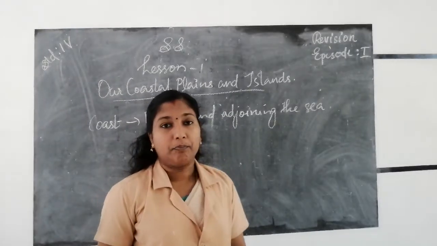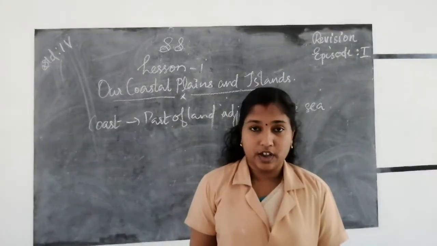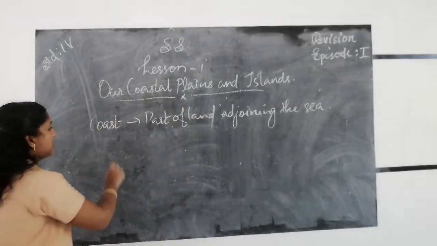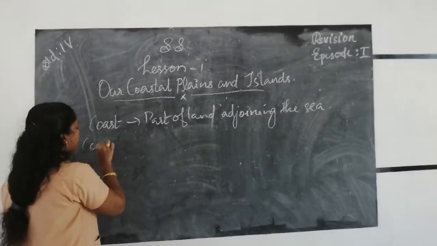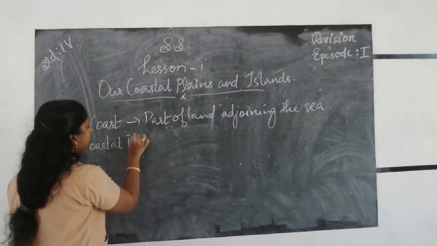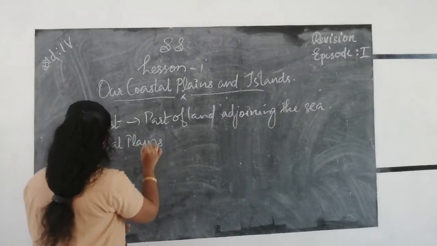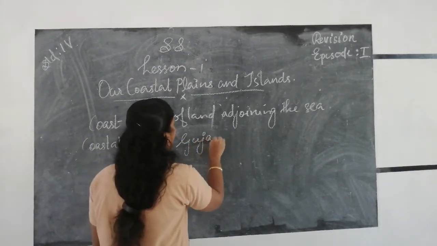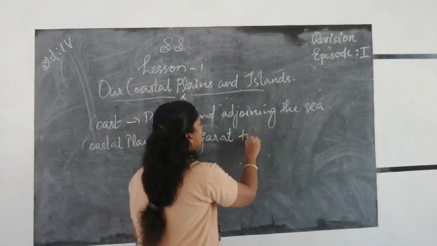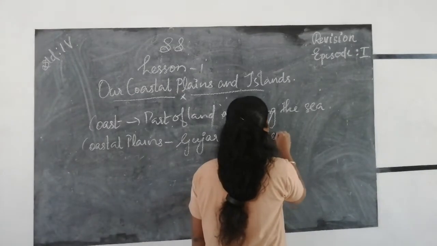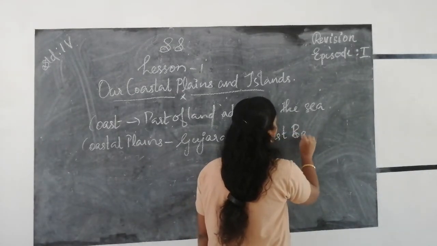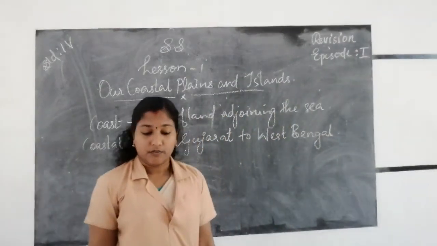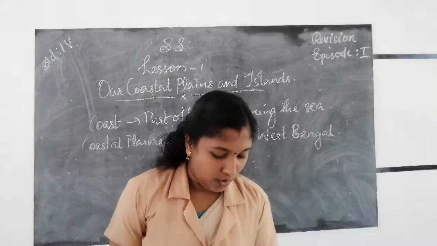In India, the coastal plains stretch from Gujarat to West Bengal. The coastal plains stretch from where? Gujarat to where? Gujarat to West Bengal.